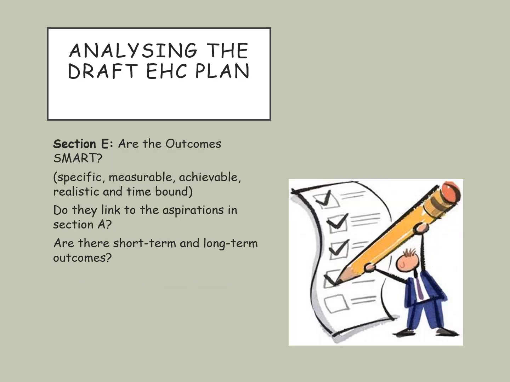Section E should all be about outcomes. And are the outcomes SMART? SMART stands for specific, measurable, achievable, realistic and time-bound. Do any of the SMART outcomes link to the aspirations that have been specified in Section A of the plan? Also, look out for whether there are short-term and long-term outcomes within the plan too.